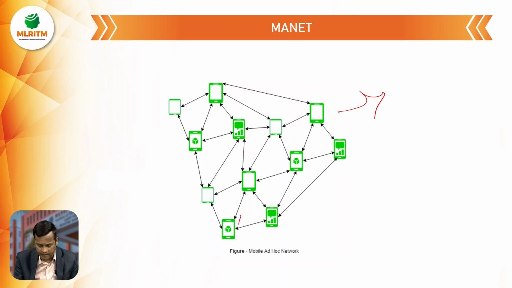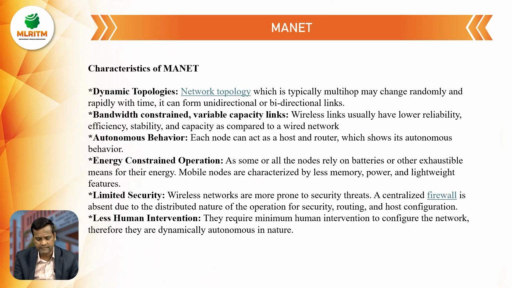So see here, there are multiple mobile phones, and all are connected with each other, not in the same network and not in the same place. For this, we can call it a mobile ad hoc network. This figure shows the MANET, mobile ad hoc network, with multiple mobile devices connected with each other. So next, coming to the characteristics of MANET. What are the characteristics of mobile ad hoc networks?